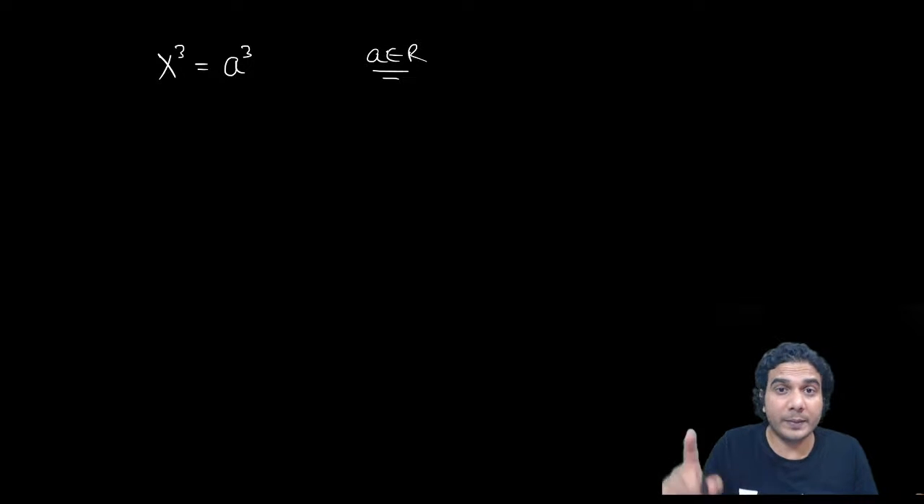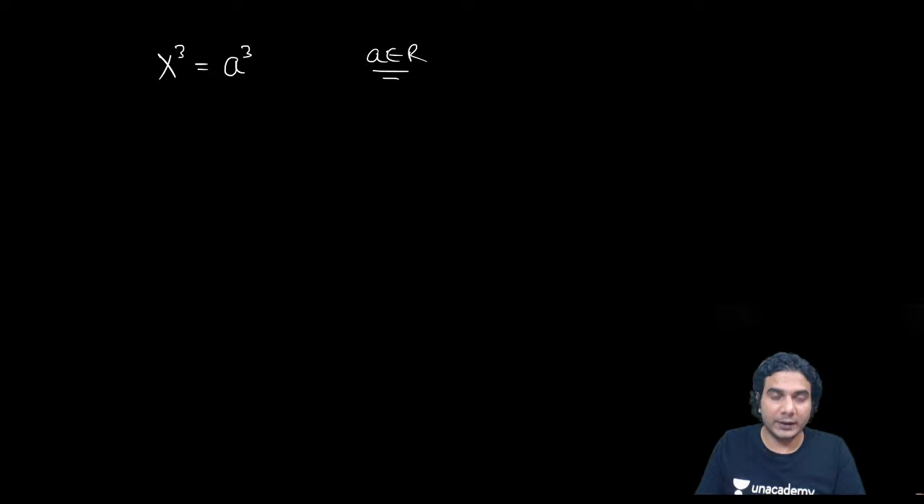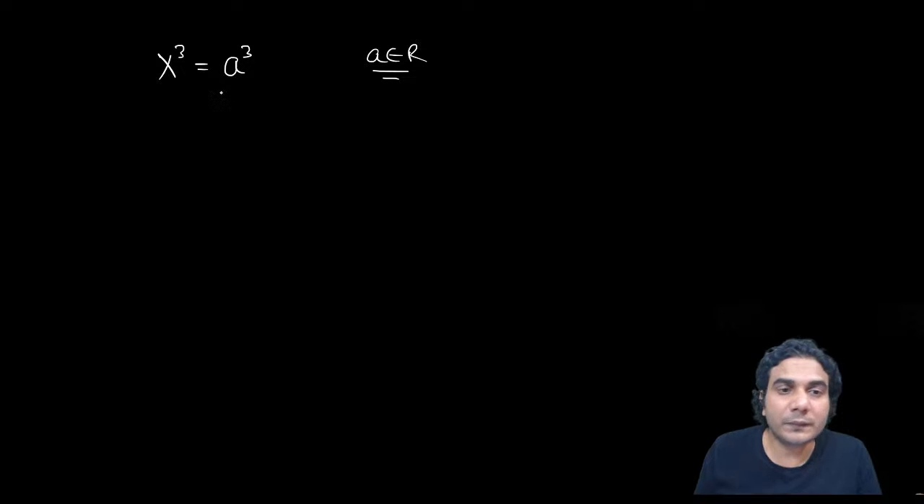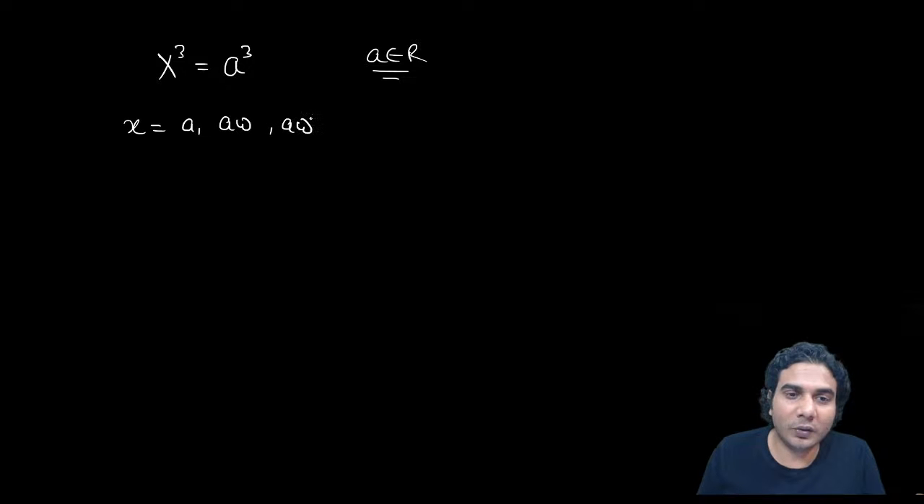Okay, so we will focus again on cube roots. So now let me write some general equation: x cube is equal to a cube. a is any real number, okay? It might be positive, it might be negative. So what are the roots? If you solve this equation, you'll get x is equal to a, a omega and a omega square.